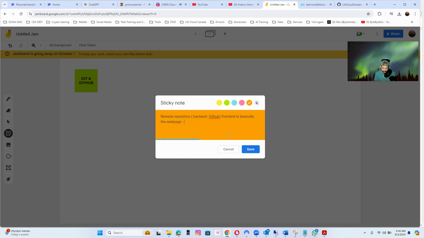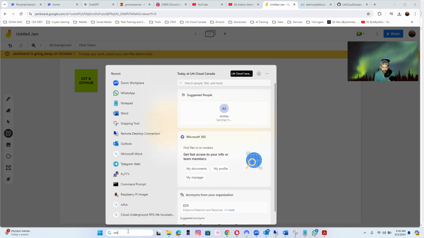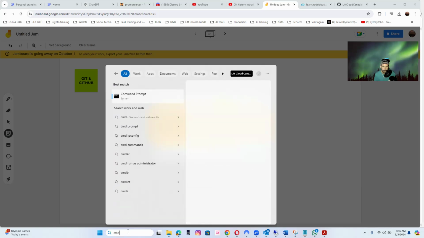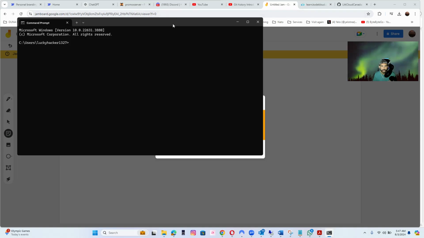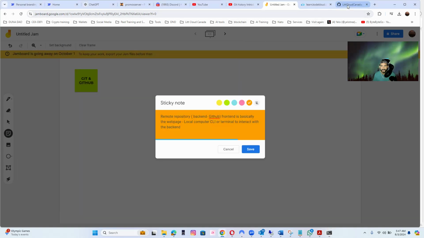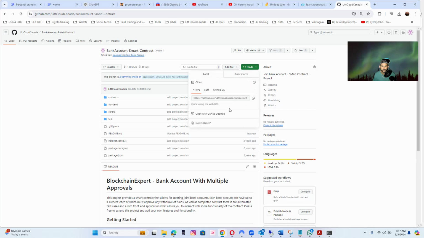You can also use the CLI or terminal to interact with the backend. Let's put here local computer, your computer. So from your computer, basically you can use the CLI, right? Or the command line interface. And from here, you can interact with your code, submit it, and everything else. I believe there is also a desktop version. So you can open GitHub.